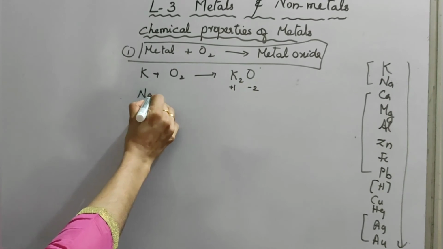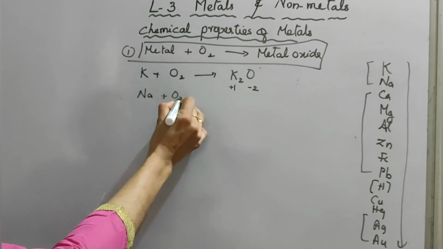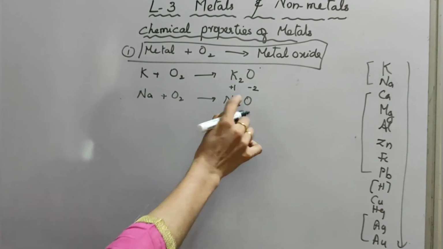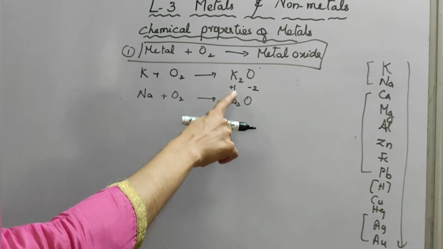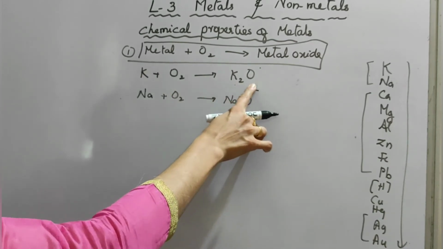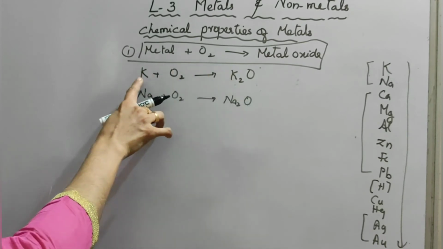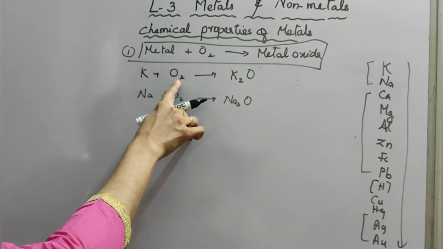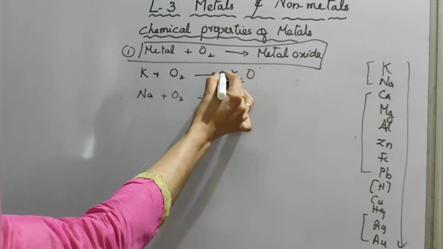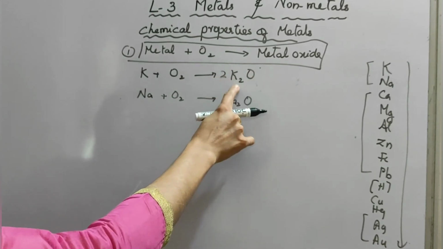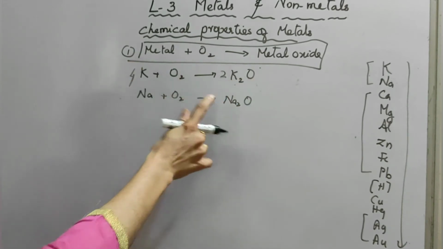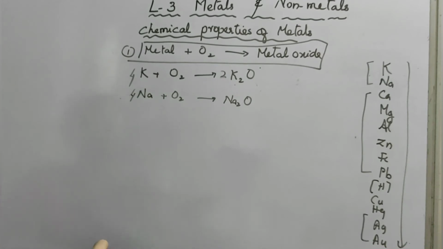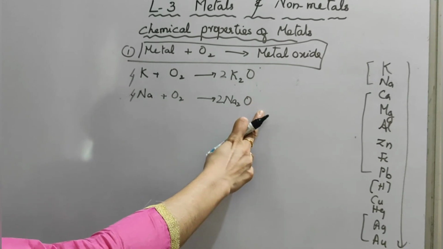Same in the case of sodium, a highly reactive metal. Sodium reacts with oxygen, giving sodium oxide, Na2O. Here also sodium is +1 ionic state, oxygen is -2, giving Na2O. Now you have to balance the equation. Here potassium is 2 on the product side, and on the reactant side only 1. Oxygen is 2 on the reactant side, but 1 on the product side. So put 2 over there. Potassium goes to 4, and oxygen is 2 on both sides. Same for sodium: 4Na plus O2 gives 2Na2O. Balanced equation. These highly reactive metals react with oxygen.